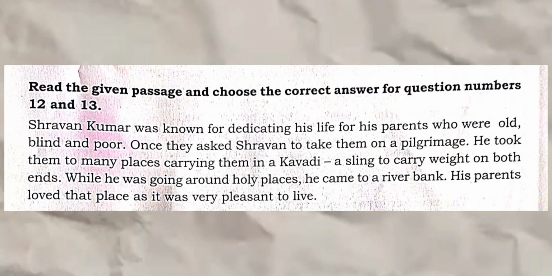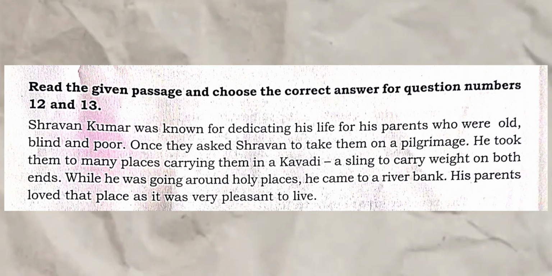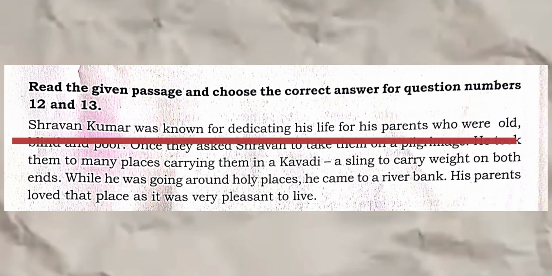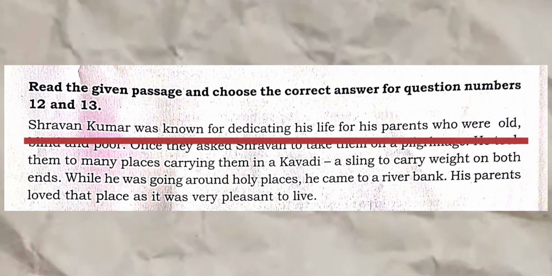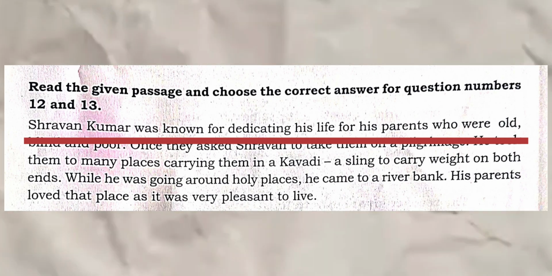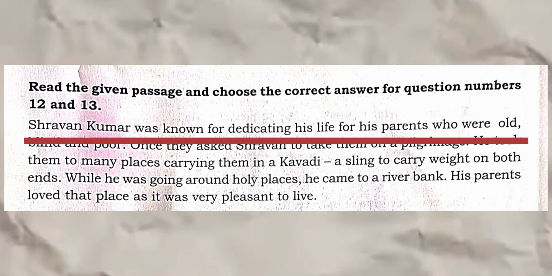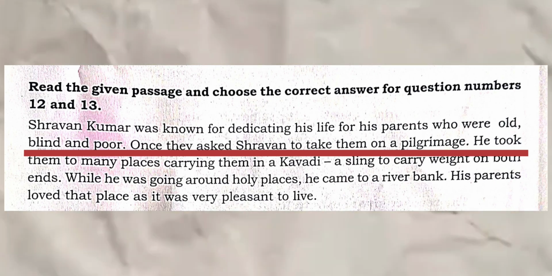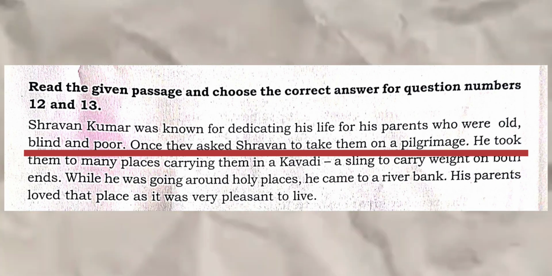Read the following passage and choose the correct answer for question numbers 12 and 13. Shravan Kumar was known for dedicating his life to his parents who were old, blind, and poor. Once they asked Shravan to take them on a pilgrimage.